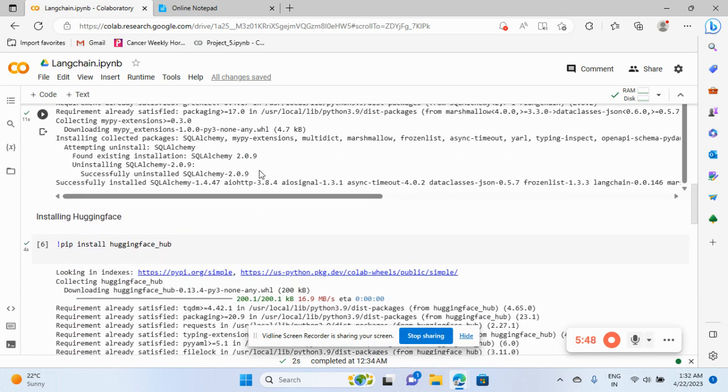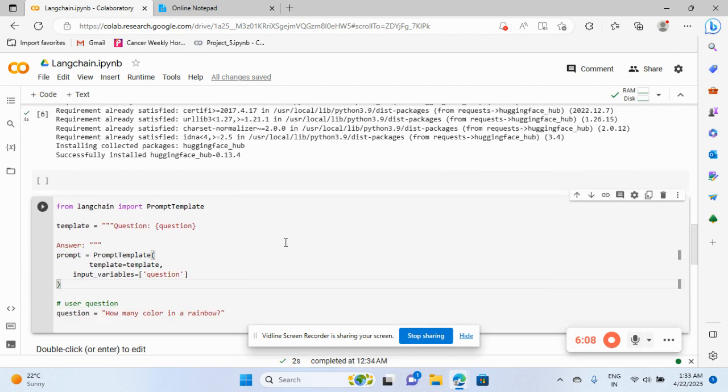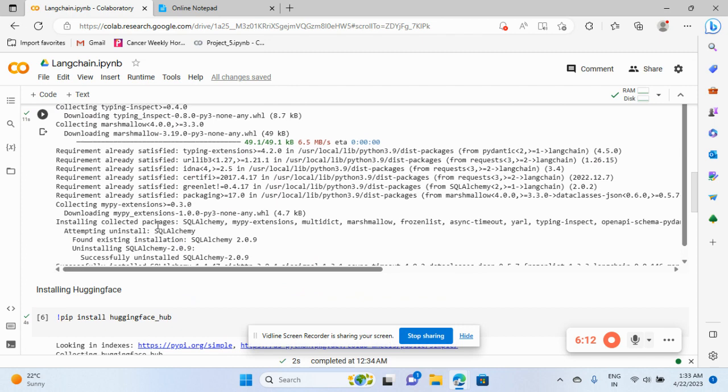And one more library I need for this is Hugging Face. If you see WhatsApp, and all the emojis like angry face, happy face, joy, whatever the faces, that is the Hugging Face hub. And then I have installed pip install huggingface_hub. And then from LangChain, this is the library I have installed.